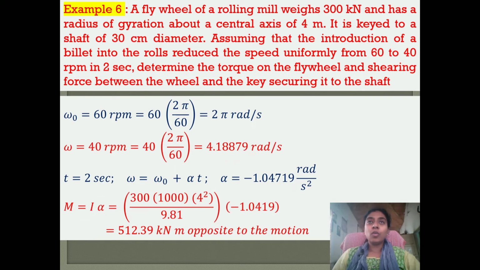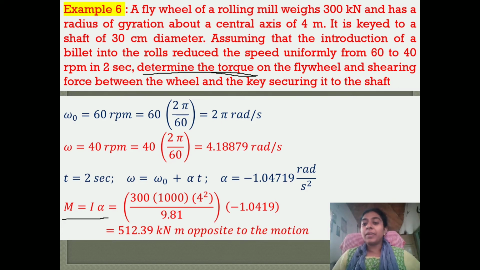Now, for linear motion, we know force is equal to mass into acceleration. For rotational motion, moment is equal to moment of inertia into angular acceleration. We need to determine the torque. Torque is nothing but moment. So, we need to determine the moment. So, moment is equal to I alpha.